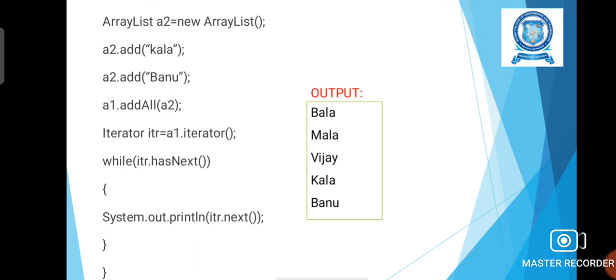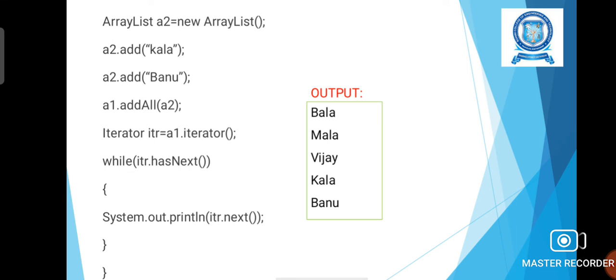Now we are going to do another thing, that is A1.addAll(A2). What we are doing is adding all the elements of A2 to A1. Previously A1 had 3 string elements. Now we are adding the elements of A2 to A1. And now we are doing